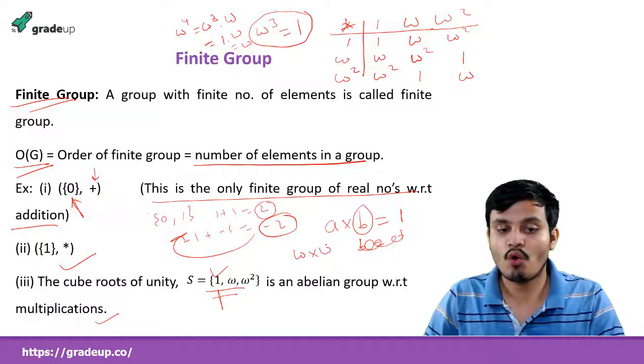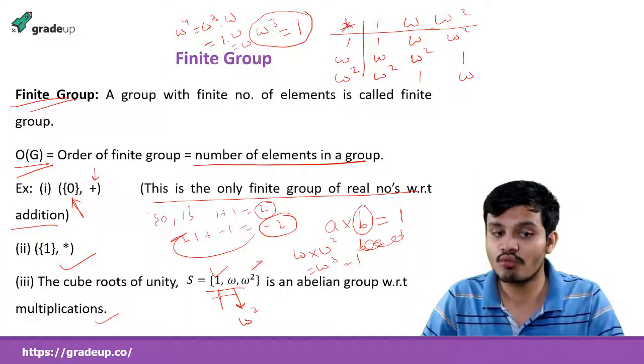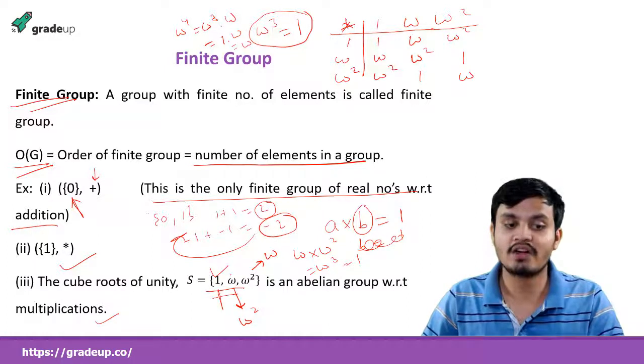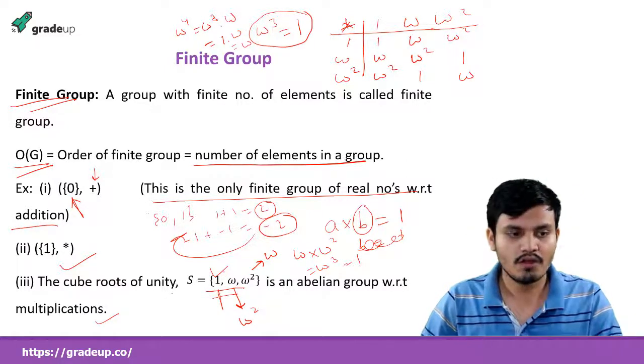I am saying it is omega square, because it will become omega cube, and omega cube is equal to 1. So the inverse of omega is omega square, and what is the inverse of omega square? It is omega. And what is the inverse of 1? 1 inverse is 1 itself, okay.